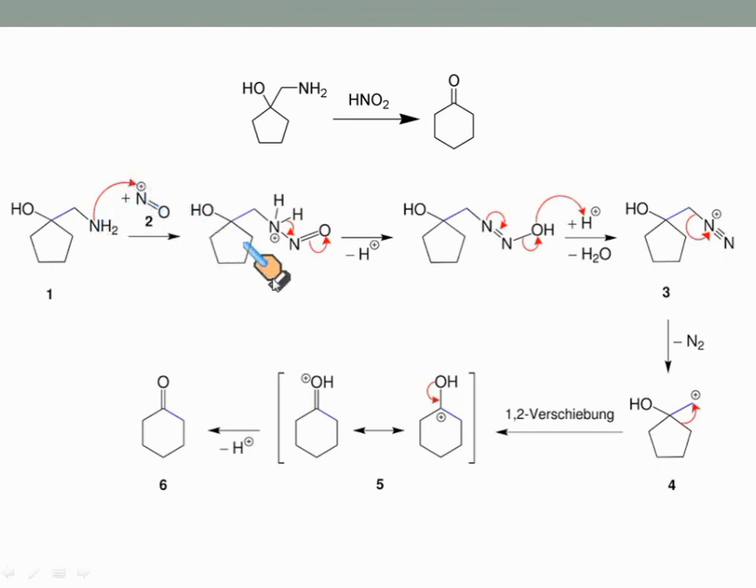First this amino group reacts with NO plus and generates this diazo compound by the following mechanism, which then undergoes loss of N2 and generates this carbocation, which undergoes C-C bond migration and generates this carbocation, which is resonance stabilized, and these resonating forms on loss of proton generate this ketone.